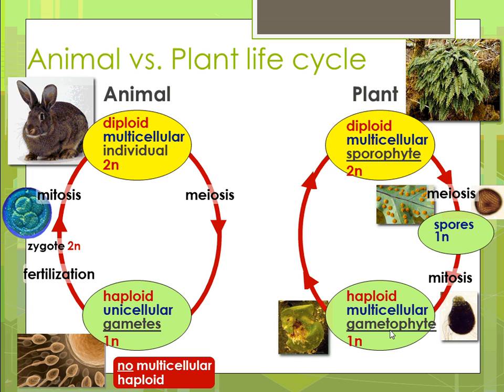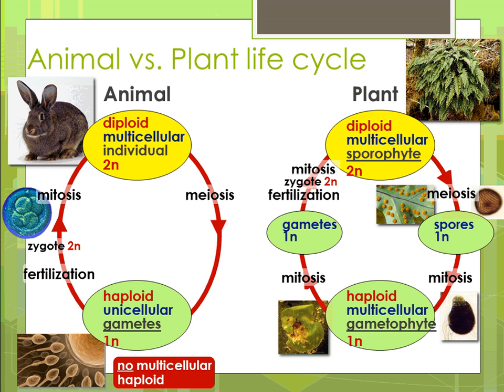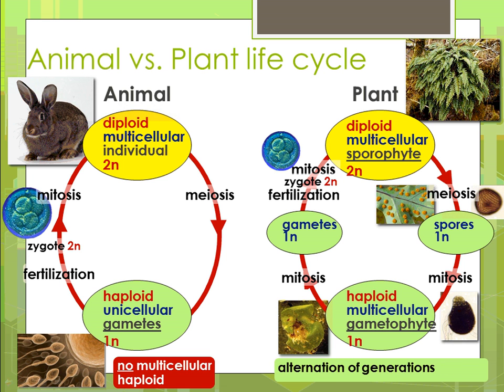So gametophyte: multicellular, has one set of chromosomes, and these things can undergo mitosis to produce gametes. So gametophytes produce gametes. Gametes will then fuse, make fertilization, and once you have that, you have a zygote that forms just like in animals, and that zygote will undergo several rounds of mitosis, producing identical cells to that of the zygote and make the sporophyte. In plants, we call this alternation of generations.